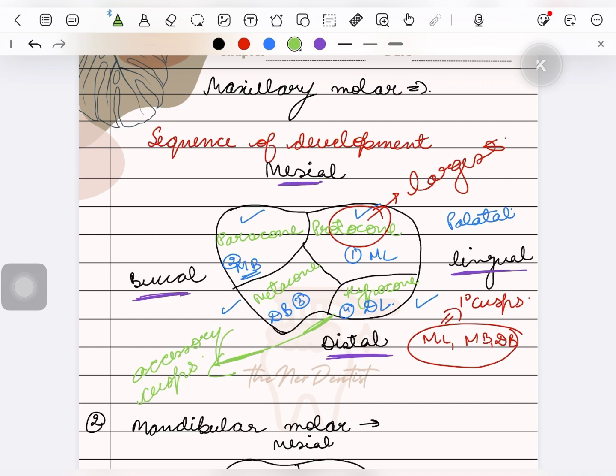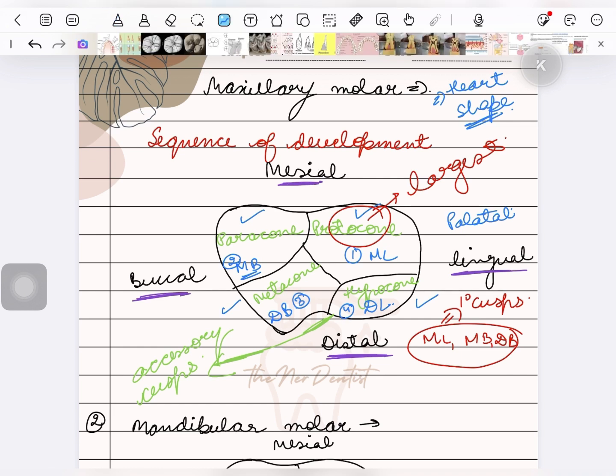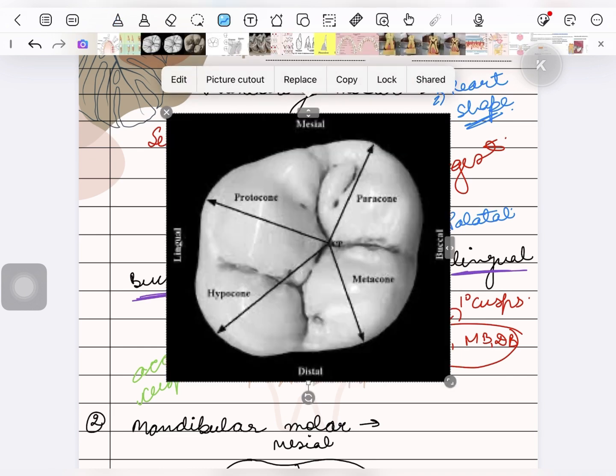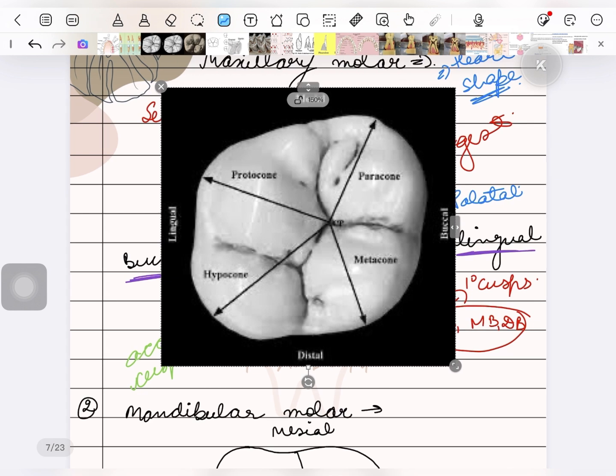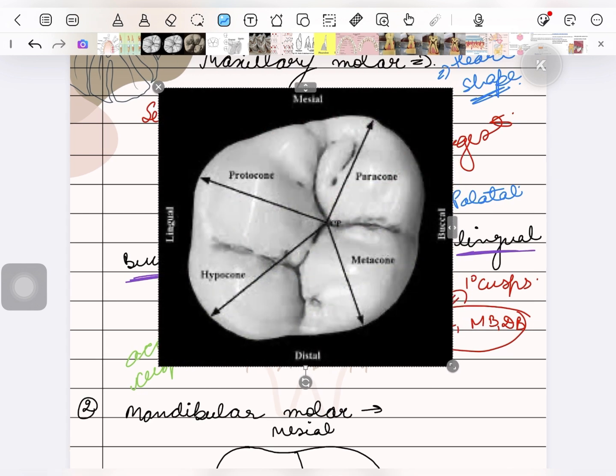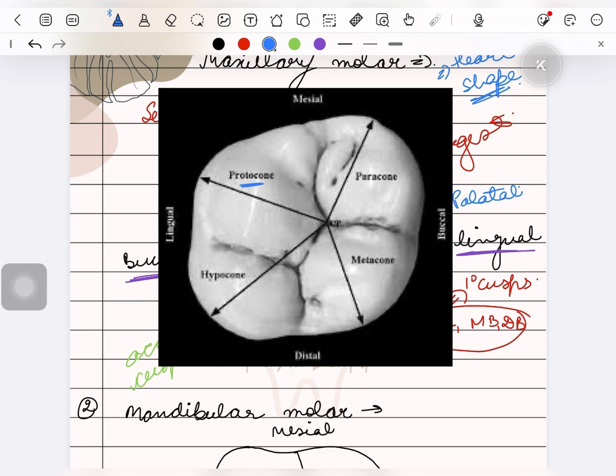As we move from first maxillary molar to third maxillary molar, the size keeps on decreasing. We can also say that maxillary molar is somewhat of a heart shape. You can see in this picture, the first cusp that develops is the protocone, that is the mesiolingual cusp.